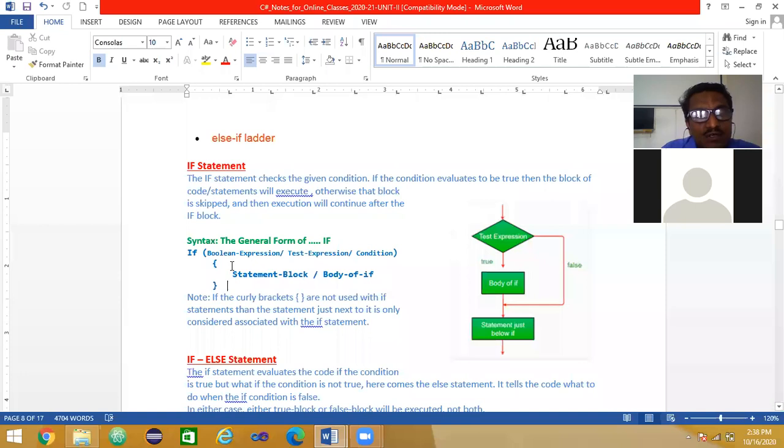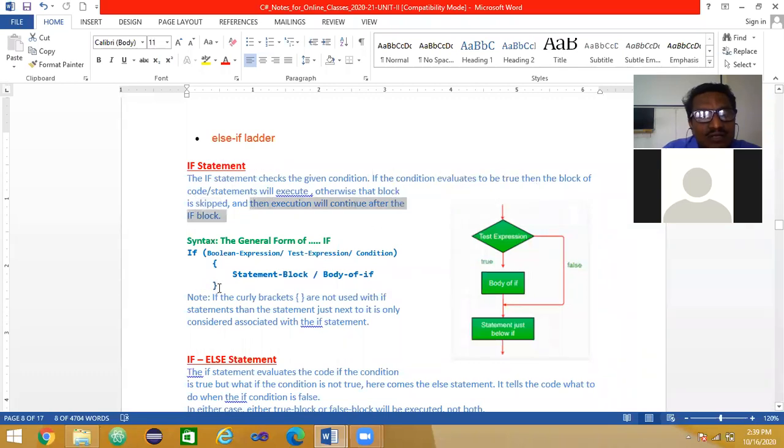If you have only one statement, you need not put it into opening and closing braces. If there are multiple statements to be executed in this statement block or body of if, you have got to put them into opening and closing braces. That's all. If the condition evaluates to be true, then the block of code will be executed. Otherwise, that block is skipped. This word is important: skipped. If it is true, the block is executed. If it is false, the block is skipped. That is important. Then the execution will continue after this block.